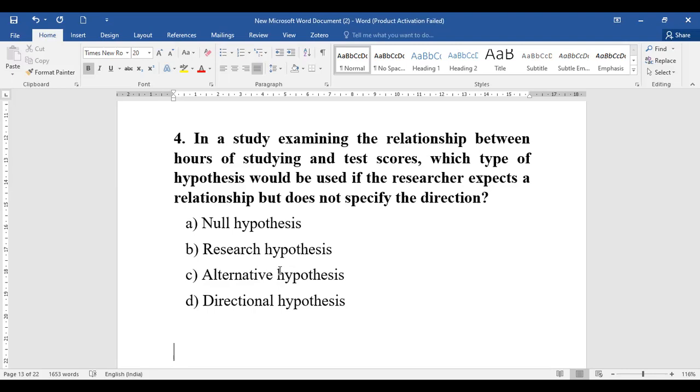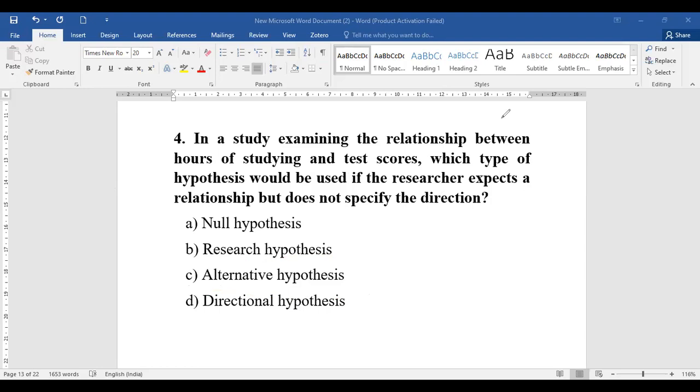In such a case, the hypothesis which will work is the alternative hypothesis. Why alternative hypothesis? Because it is expecting but not specifying, just a normal expectation with reference to the relationship. So it will be the alternative hypothesis, that is option C.